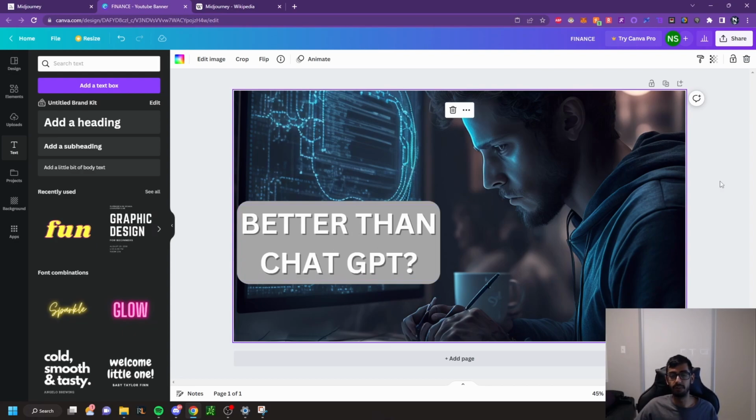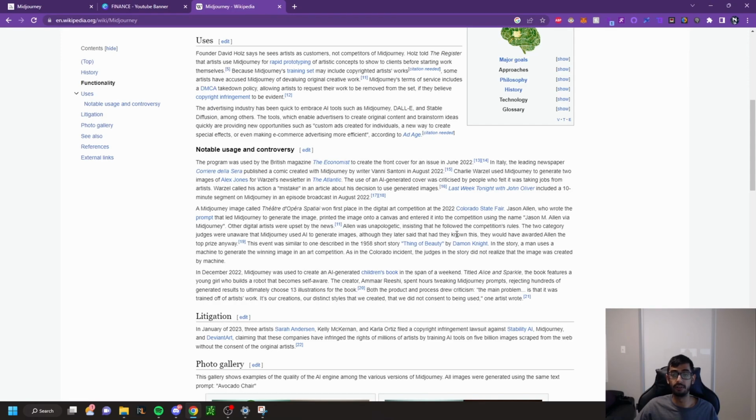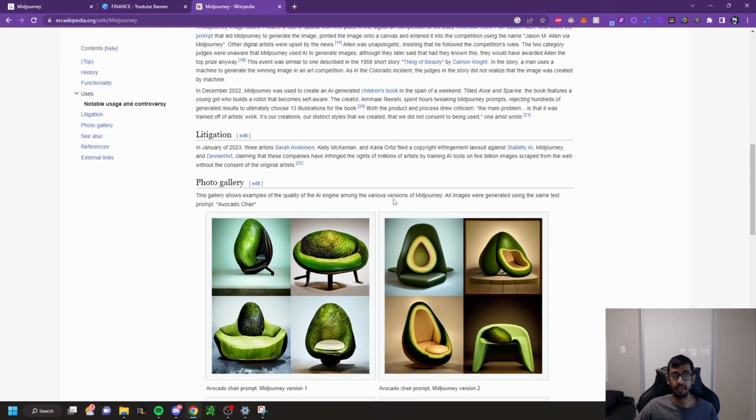And I'm not sure if I'm going to actually use this for this video, but this was just kind of a rough draft to show you guys how you can use Midjourney to generate images for, let's say, your business or any content you're creating. You know, you can even see that people used it to generate a children's book, right? So there's going to be a lot of litigation.